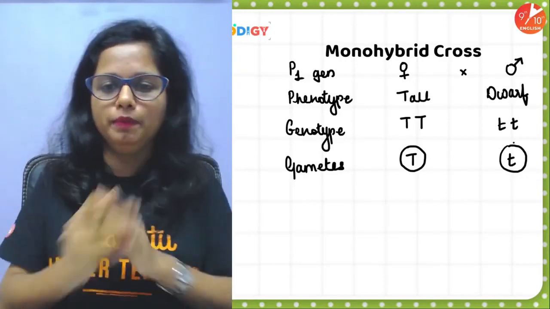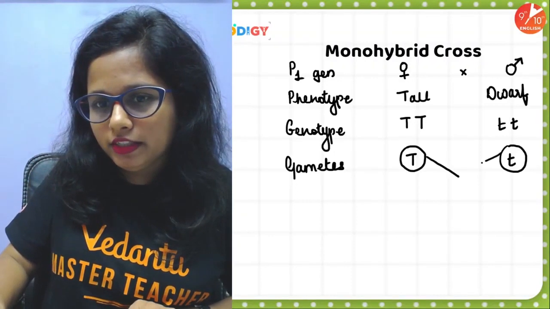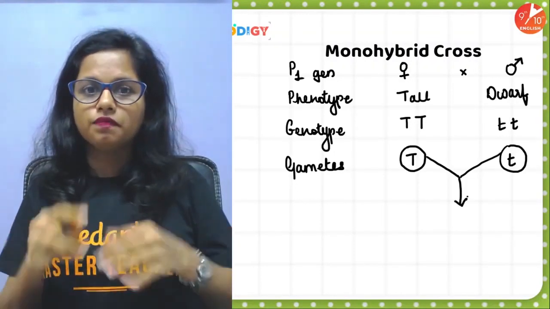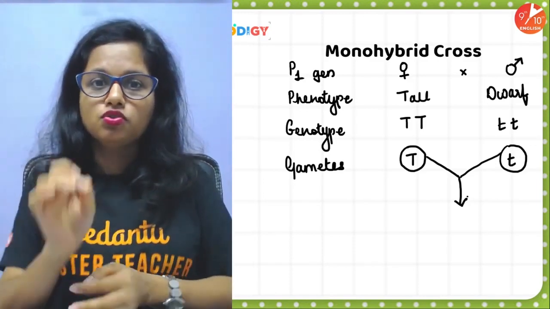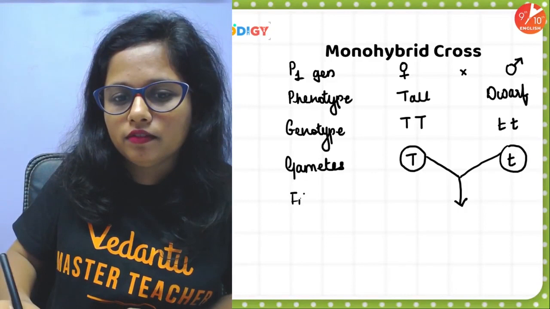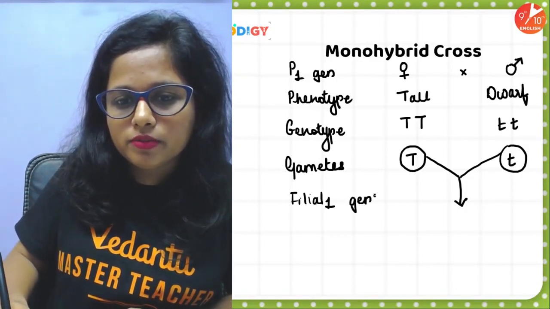Now you have to club them together. Fusion of gametes. When the gametes fuse, offspring will be born. Offspring are called filial, so here the filial one generation is born.